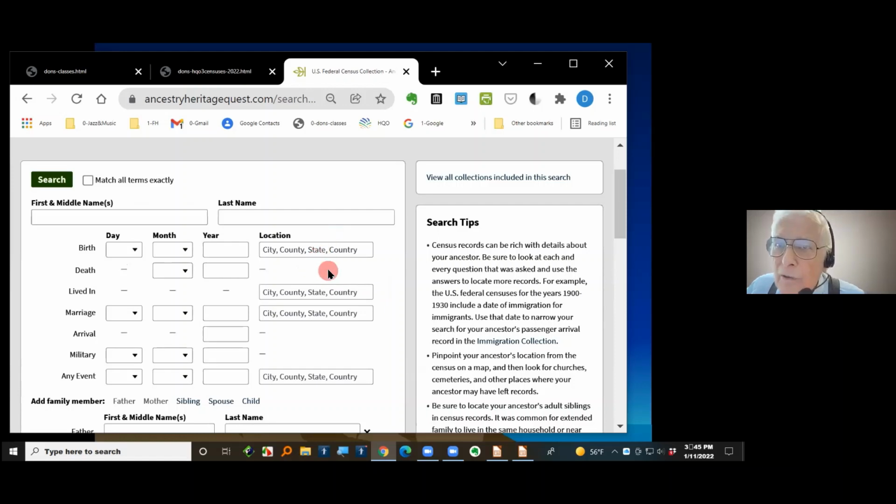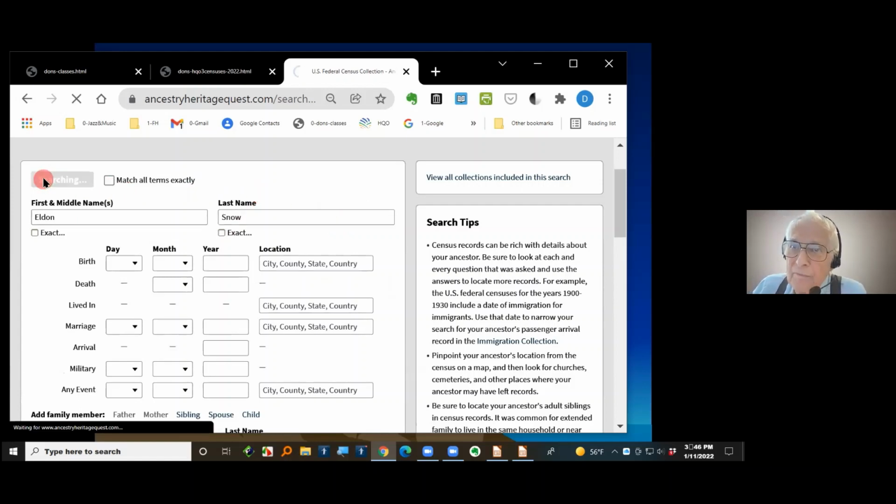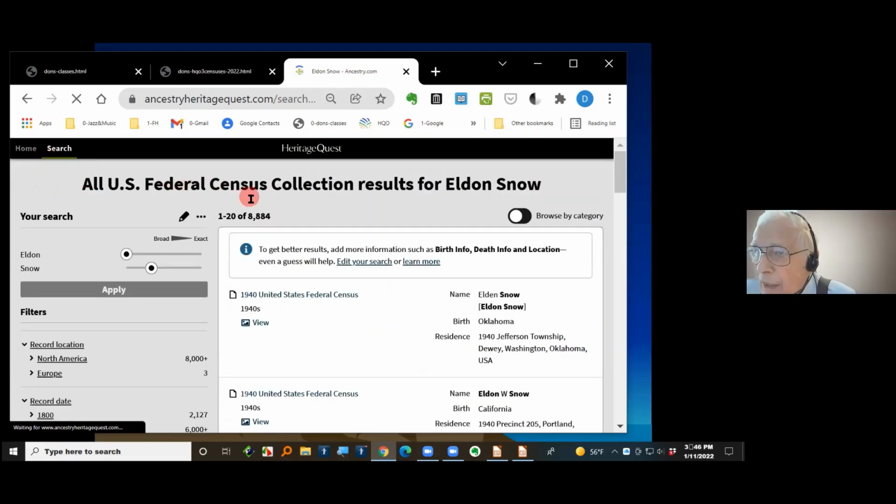I'm going to actually show you my dad, Eldon Snow. So I'm going to type in up here at the top, Eldon. That was his first name, and Snow. Now I'm not going to put in anything else other than that, and we'll show how to narrow this thing down as we go. Click search, and let's see what happens. Okay, it came back with 8,884 hits of Eldons in all of these different places.